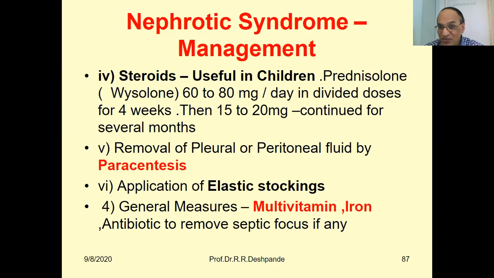Then next treatment, removal of pleural fluid. If there is a pleural effusion, you must do the pleural tapping, put the needle and take the fluid out. If it is ascites, peritoneal tapping, put the needle into the abdominal wall and take the fluid out. That is called paracentesis, because that can reduce the breathlessness. Then application of elastic stockings like socks. When there is swelling in the legs, the patient can apply the elastocrepe bandage in the daytime, and at night or intermittently you should loosen it.